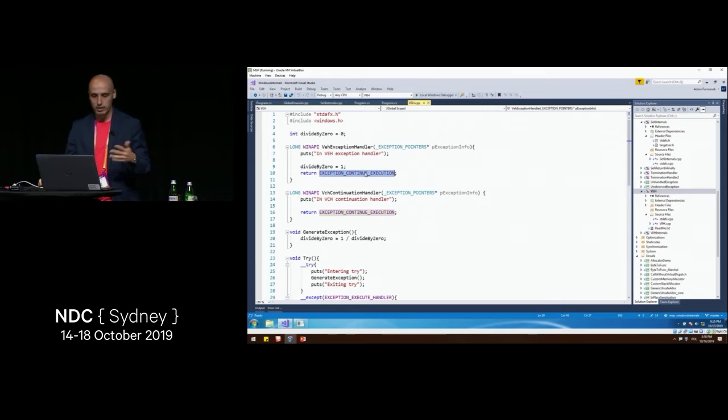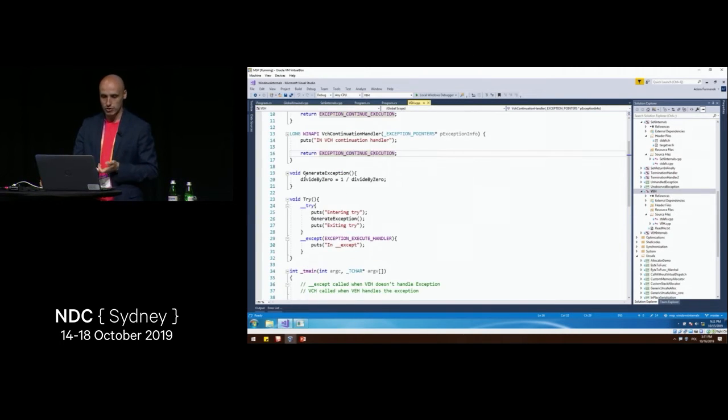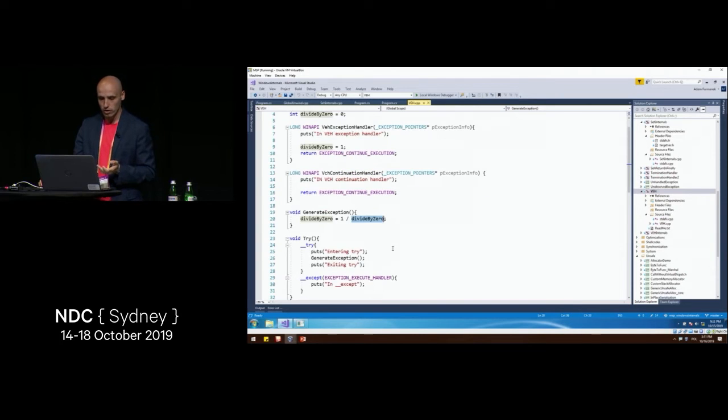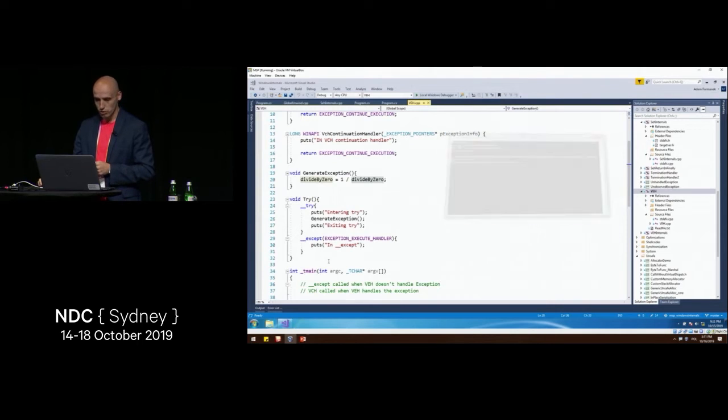Just try again. The operating system now resumes the execution at the last instruction, and also it calls the continuation handler, which is called only when we told the operating system to continue. So this handler is now being called, and we execute the last instruction again, but this time we have a completely different effect, because previously we were dividing by 0, and now this variable was modified and set to 1. So we don't get the division by 0 exception anymore, and we can safely continue. As you can see, we are entering try, and then we execute VEH and VCH. We do not execute the SEH handler at all, and then we just exit try. Everything continues successfully. So those are mechanisms which we will be covering today.